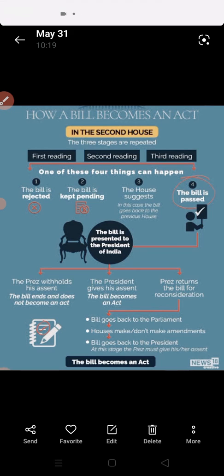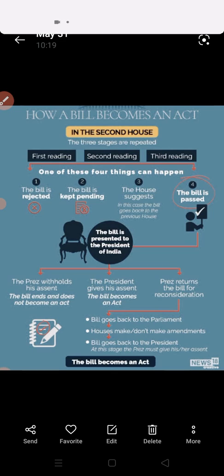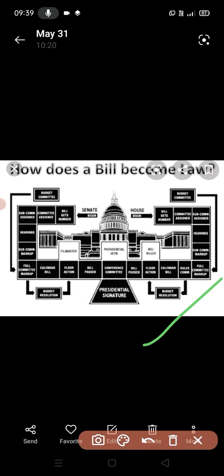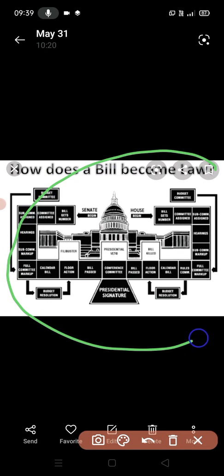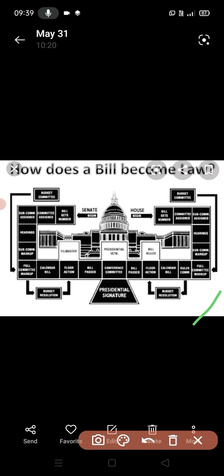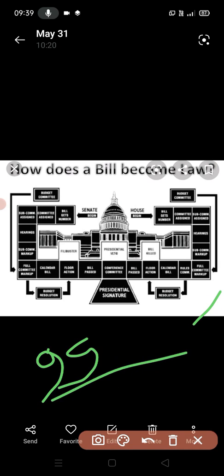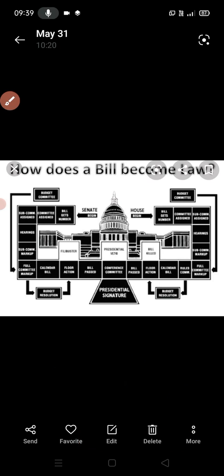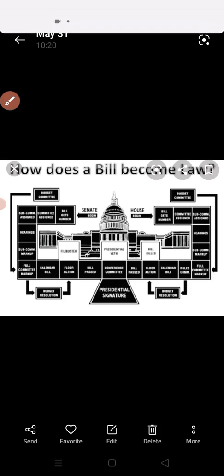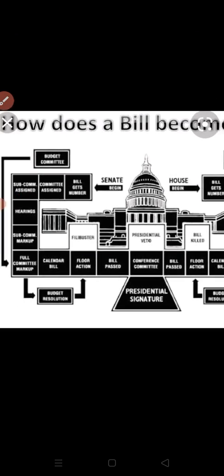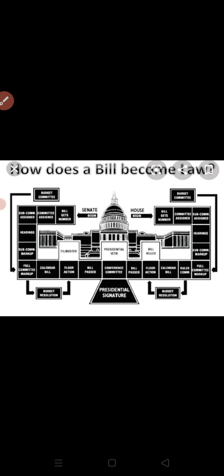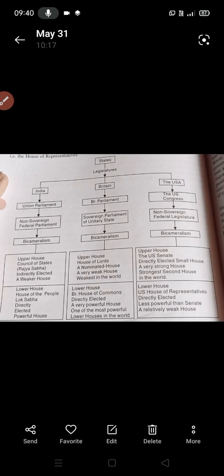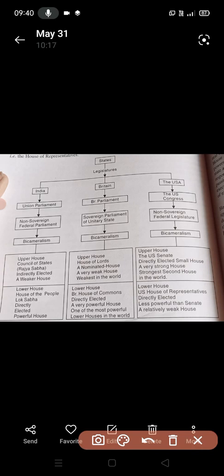Next we come to a big comparison, and this is the last part of the chapter. Before that, you can pause the screen and read. This is all the process that I have told. It is indeed a complex process. So till now only 99 or 100 amendments have been made since the US Constitution was made. It's a bit complex, but all these things I have told you, you can just pause your screen and read it.